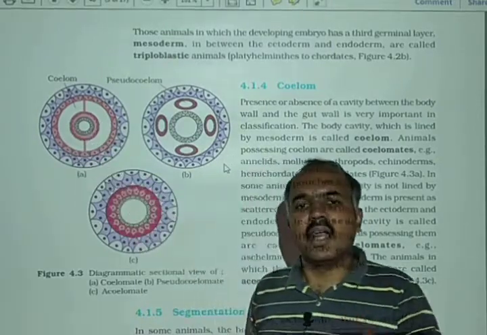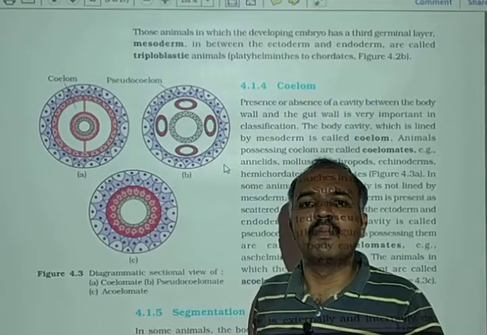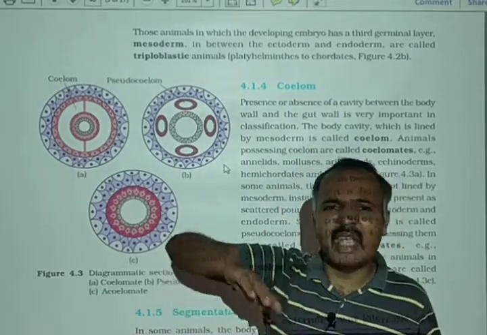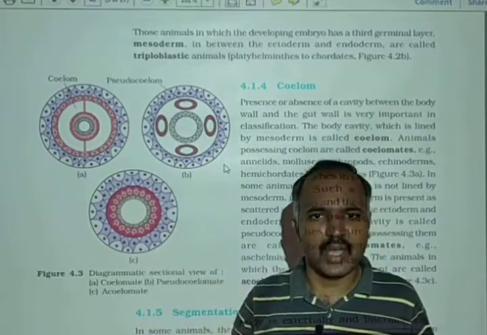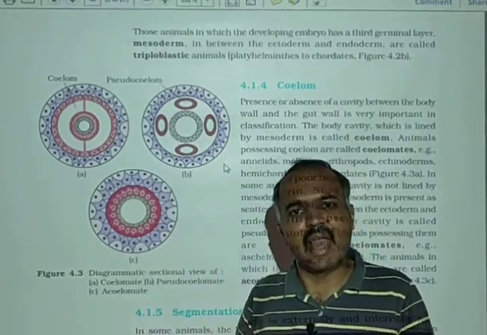So organisms that have coelom are annelids and higher phyla. Annelids and higher phyla will have coelom.